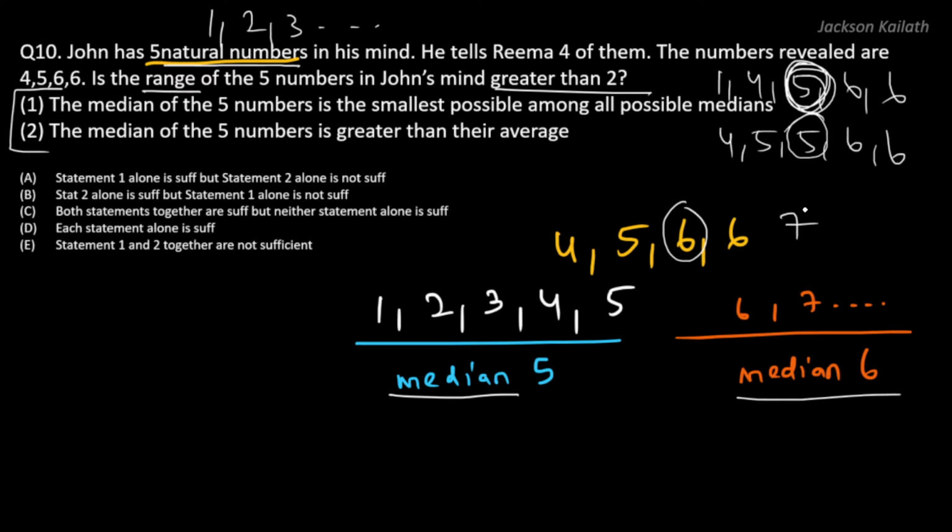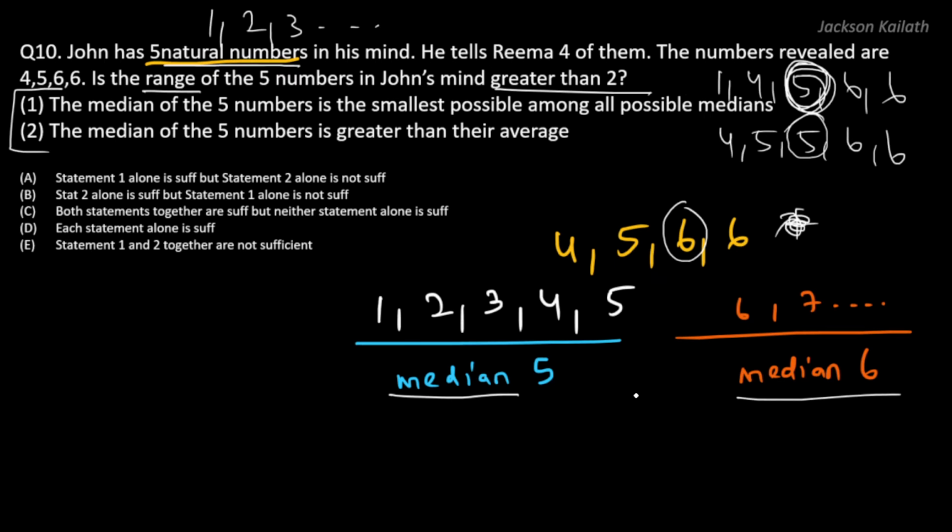All right. Now let me remove this to keep this information generic. This is an interesting observation that we have made based on the information given in the question stem. Now let's take a look at the information given in the statements. Statement 1 says the median of the 5 numbers is the smallest possible among all possible medians.